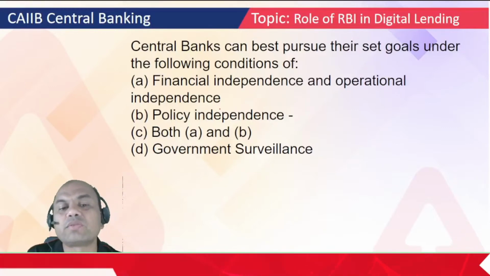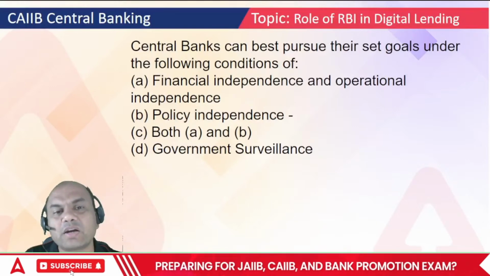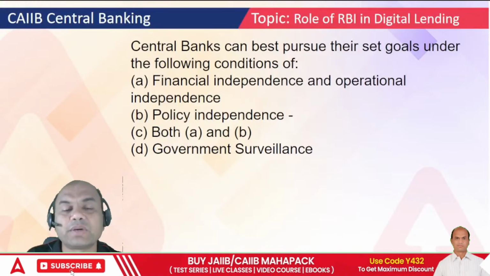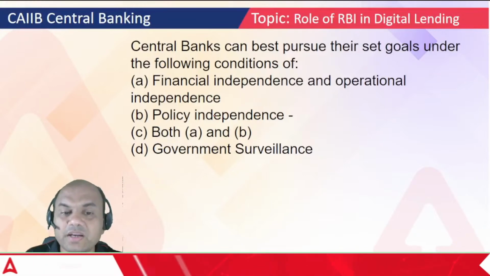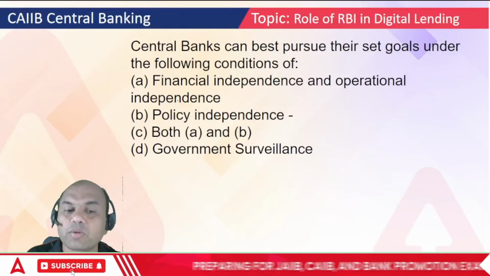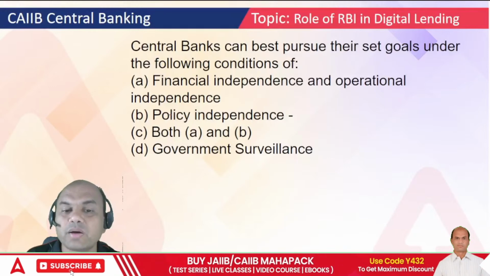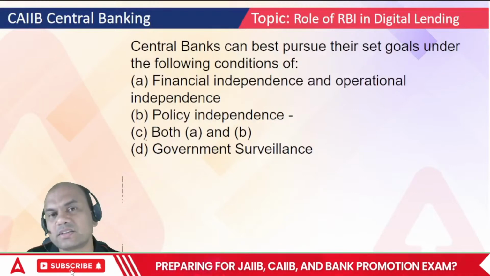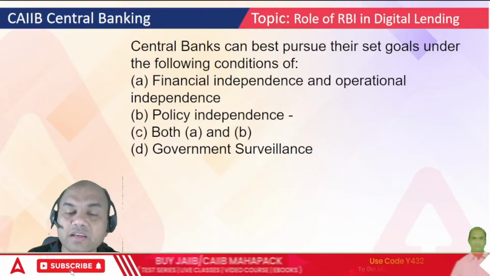Policy independence means what? The central bank must decide on their own what is the best for the country, what is the best for the banks, what is the best for the financial institutions, right? So it should be what? A is financial independence and operational independence. B is policy independence. C is both A and B, or government surveillance. So what do you feel is the right answer? A, B or C?